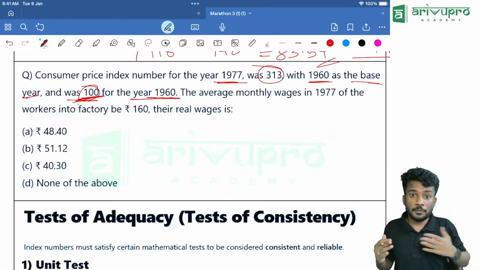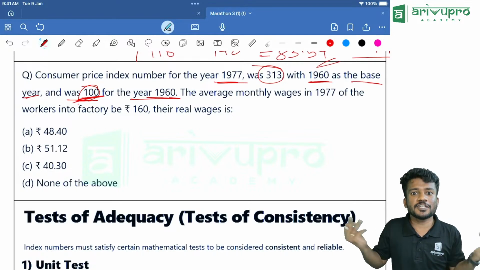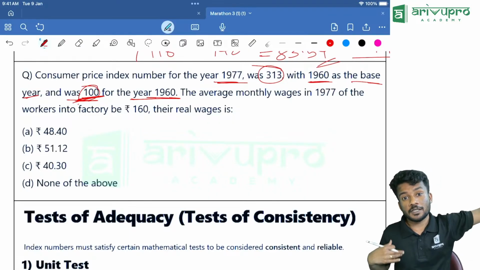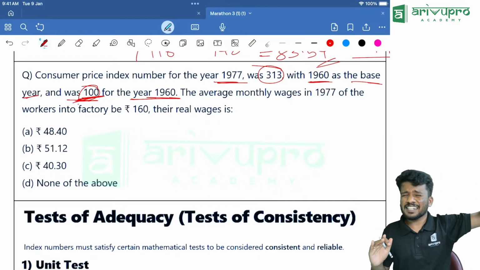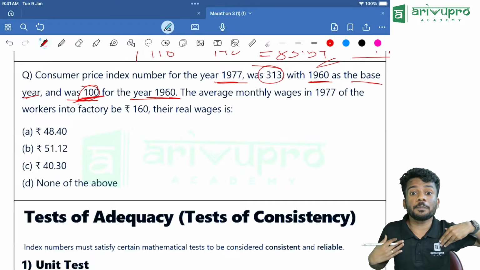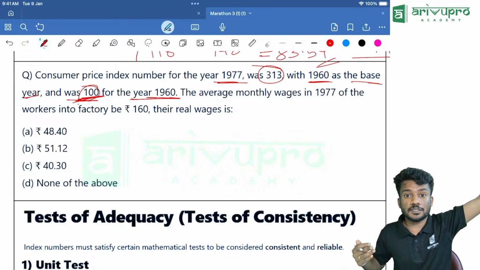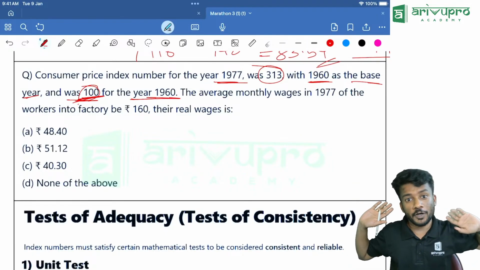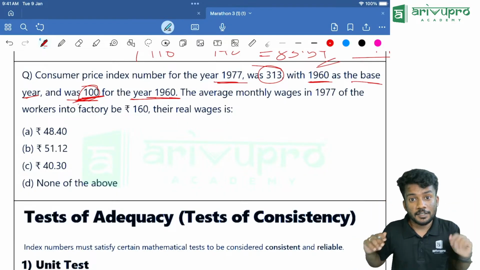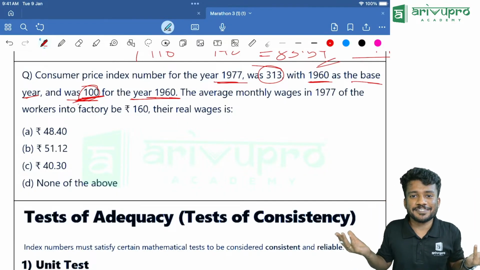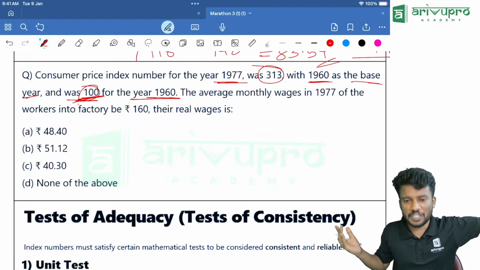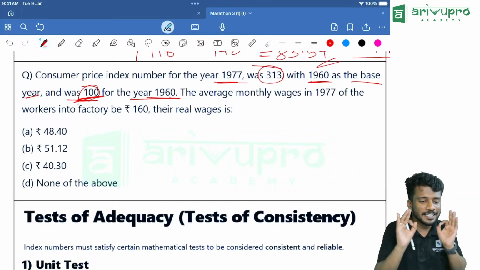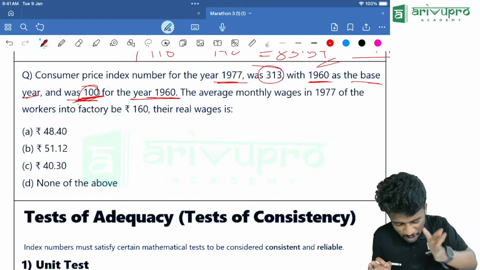I am telling, I am happy today. With respect to what? With respect to yesterday, I am happy today. Or randomly, with respect to last year, I am happy this year. So the base year is last year. What will you take as the base year index number? You will take it as 100. And if you say in 2000 I was very sad, in 2025 I am very happy, and you don't know the index of the base year, you will take 2000 as 100. Similarly, for any quantity, if the base year index is not given, we will take it as 100.